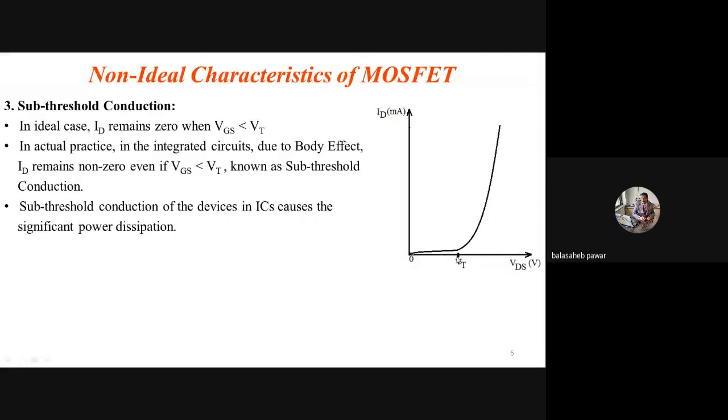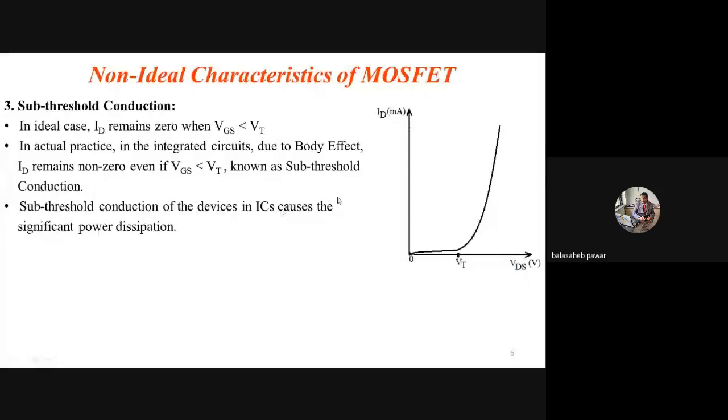If it is on the x-axis up to VT, it indicates what? Whenever VGS is less than VT, the current remains 0. But if it is slightly above the x-axis, it indicates what? Even if the applied VGS is less than VT, a small amount of current flows through the device, right? So this flow of current through the device, even if the applied VGS is less than VT, is known as sub-threshold conduction of that device.